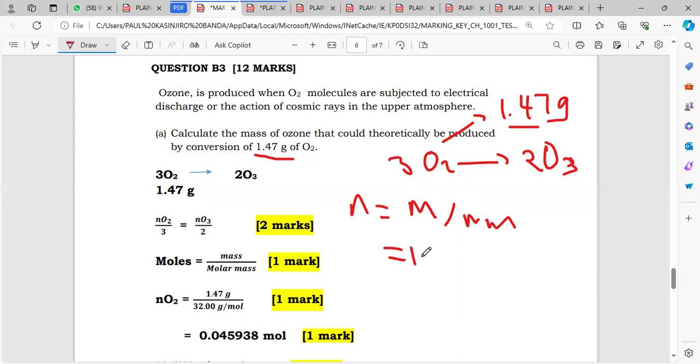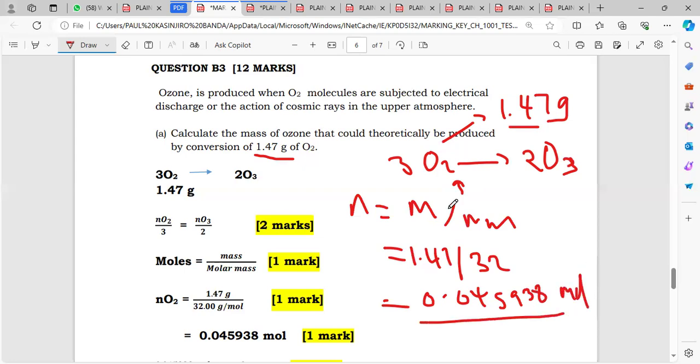So the mass is 1.47, and the molar mass of diatomic oxygen is simply 32. When I divide that, I'm getting 0.04593 moles. These are my moles for the oxygen. And then how do I find the mass of ozone? I'll first use the mole ratio to find the moles of ozone. After I find the moles of ozone, I'll get its molar mass and combine it with the moles to find the mass. As simple as that.